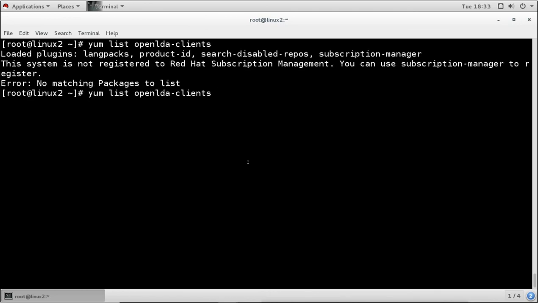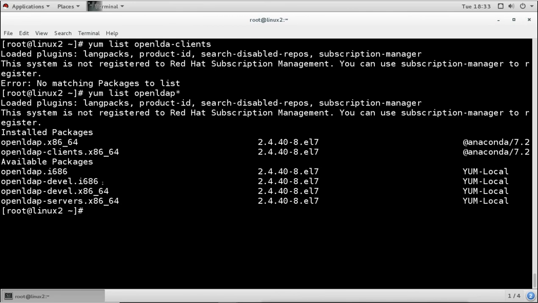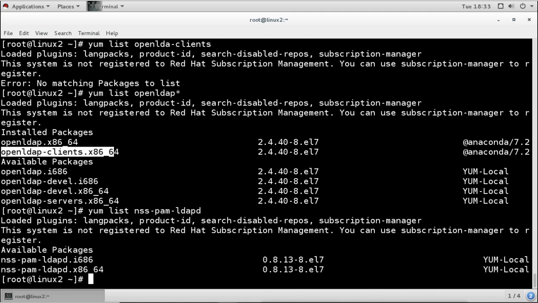The package which we need is OpenLDAP client, which is required to configure this client, and also we need the other package, that is nss-pam-ldapd. Now this one is not installed. This one is installed, this OpenLDAP client.